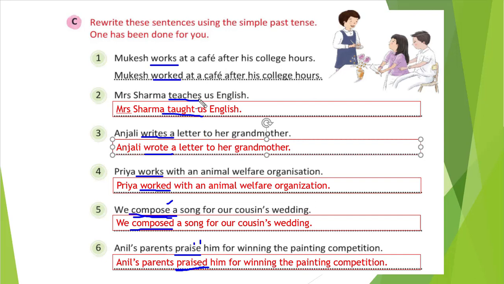So you notice here in all the tasks we have done just one thing, that we have written our verb in the simple past tense form. That is the second form of the verb. That only we have done here. That is the only thing in this chapter. Okay. So here we have finished our unit 13 and 14, present continuous tense and simple past tense.